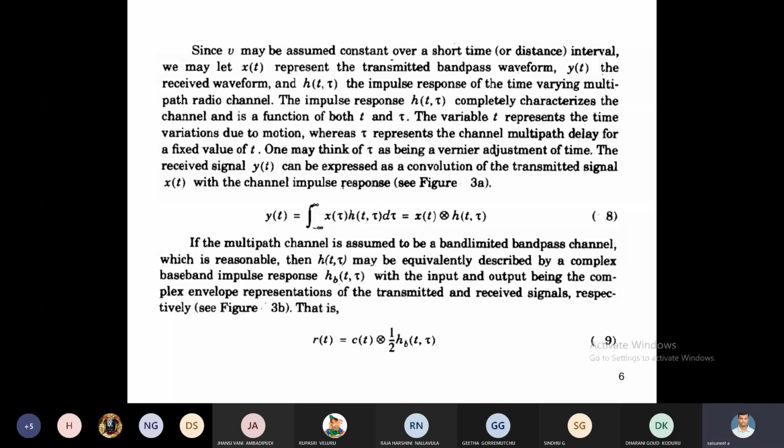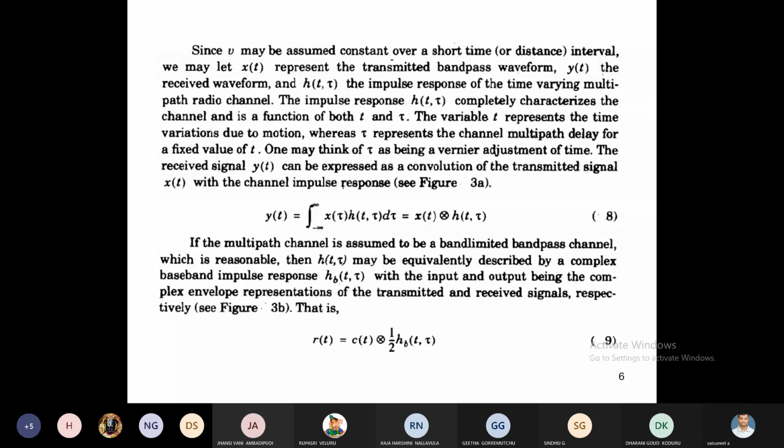Suppose the channel is band limited. Then we assume that the input x of t is represented as c of t, y of t equals the received signal r of t, and the impulse response h of t comma tau is represented as hb of t comma tau.